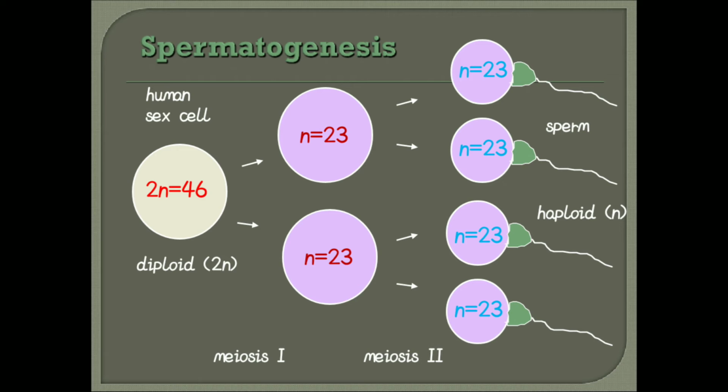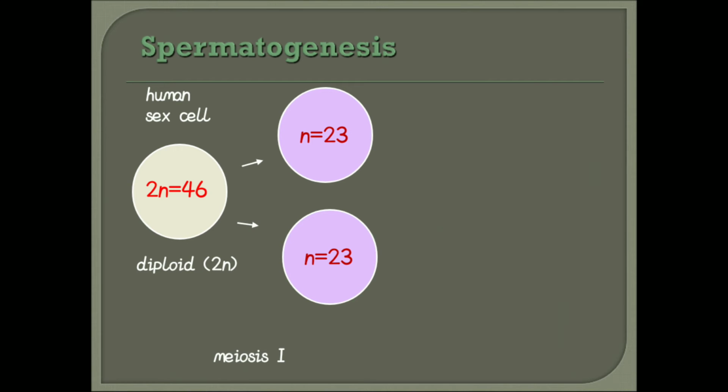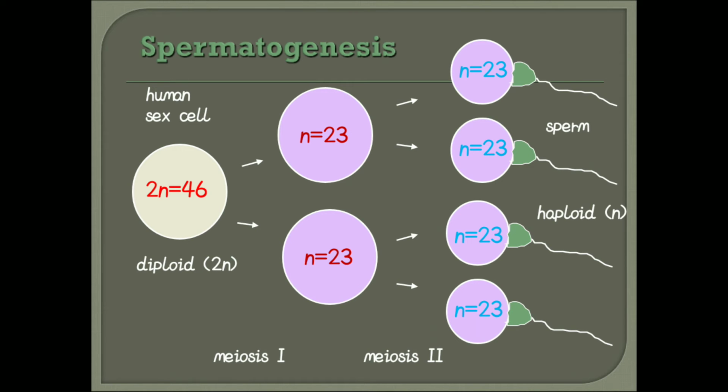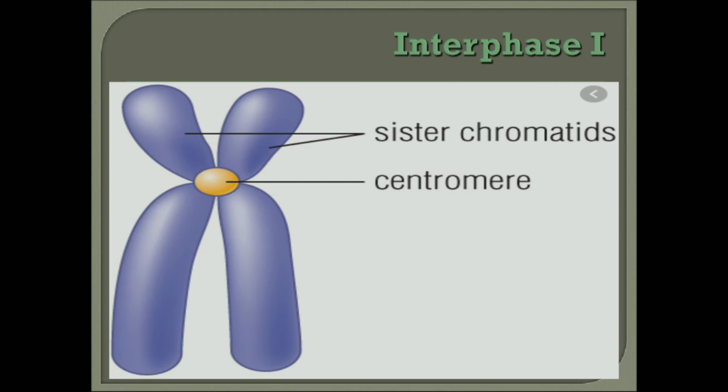Here the haploid egg cell forms four egg cells, and here we can observe the sperms, which are also haploid. This is meiosis in mouse testis: the first division, then the second division, and finally four gametes are formed.